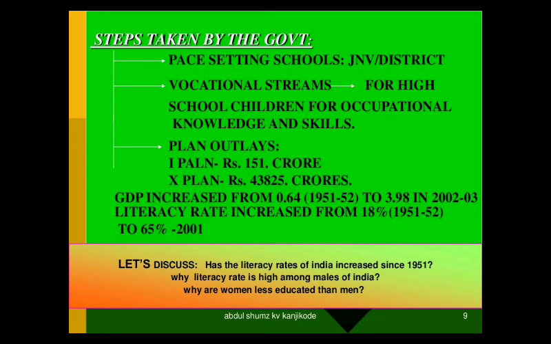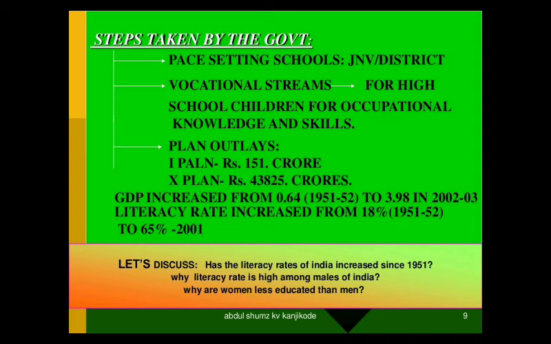And the next thing is plan outlays, meaning in the first plan of the government, how many crores were spent for this. It's around 151 crores, and in the 10th plan it was around 43,825 crores.